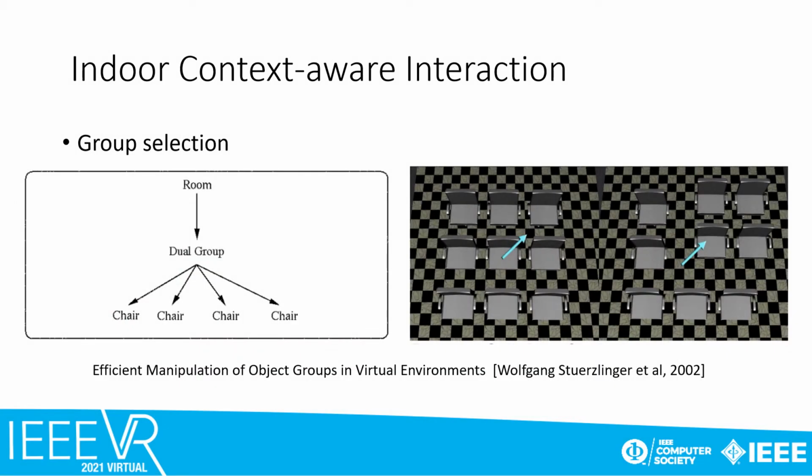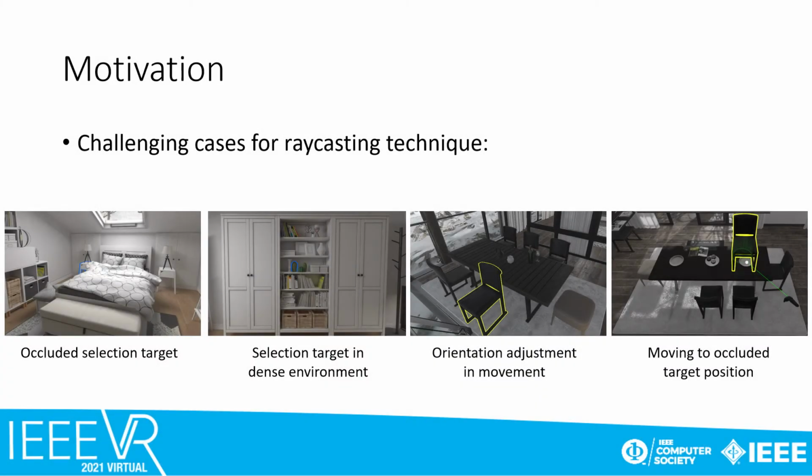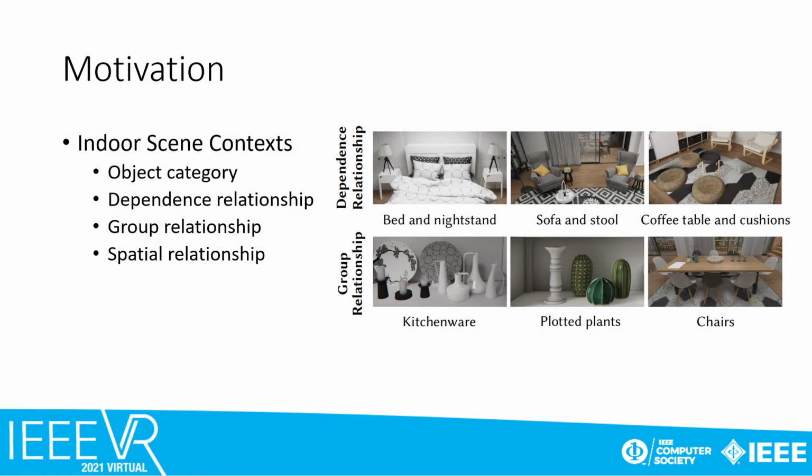In addition to layout synthesis, the relationship between objects could be used to select and manipulate multiple object groups. According to related work, traditional raycasting techniques perform badly in some challenging conditions. We want to improve them with the following indoor scene contexts: object category, dependence relationship, group relationship and spatial relationship. Object category and spatial relationship are the most basic semantic information.